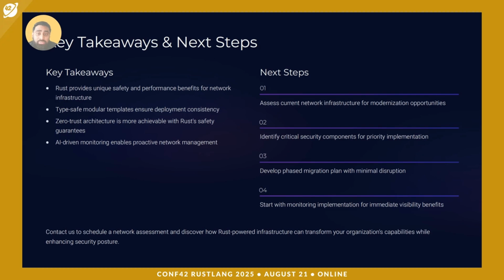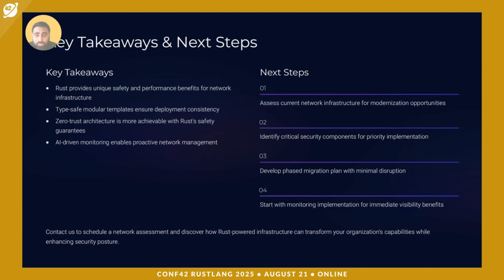And also type-safe configurations, which can prevent errors before deployment rather than during deployment and causing a huge outage. Rust can definitely evaluate everything in a sandbox environment and give you an upper hand in visibility. And coming to zero trust, we have seen its practical, high-speed security, and it's proven. And coming to AI-driven operations, its proactive monitoring and analytics have given you an upper hand on this as well.